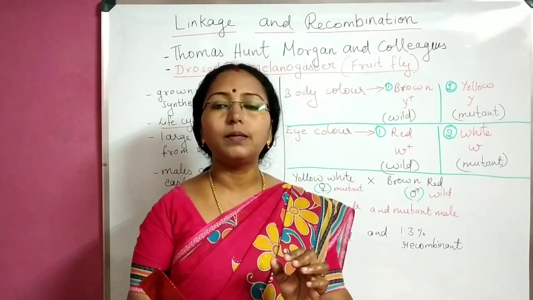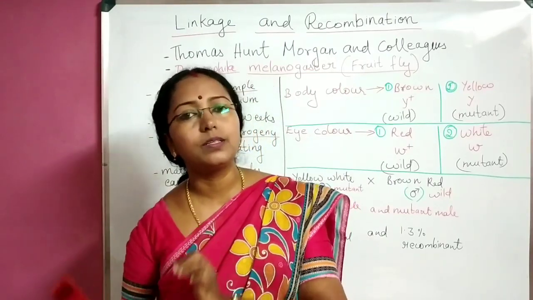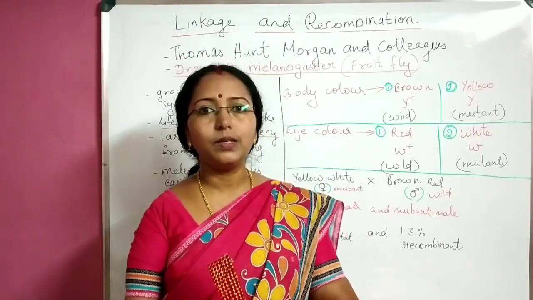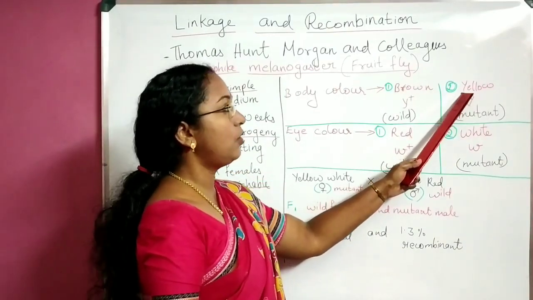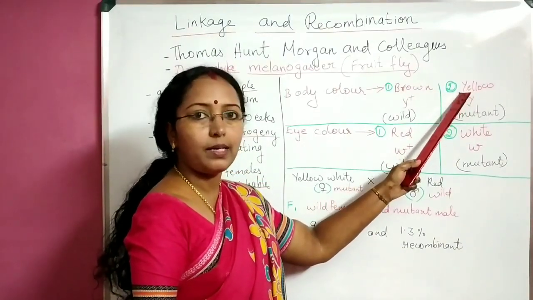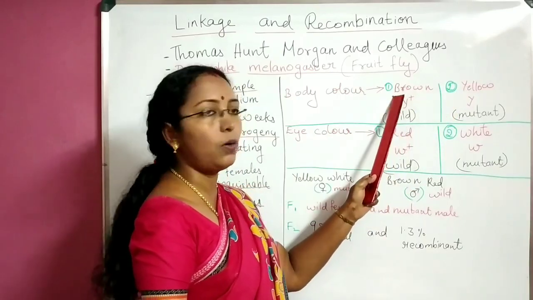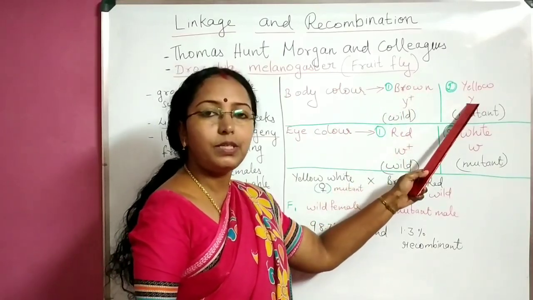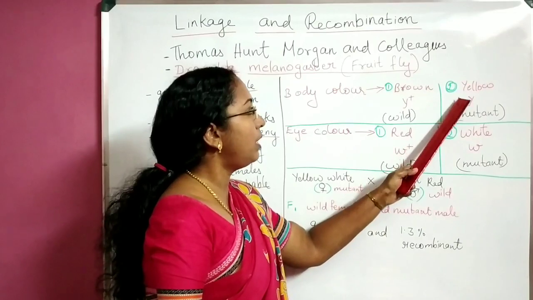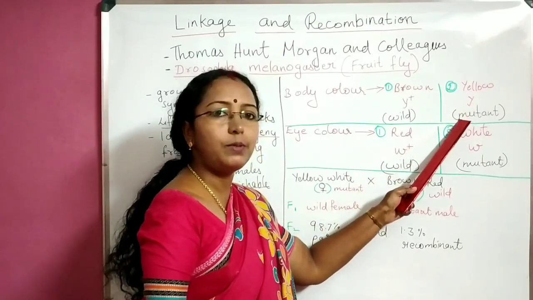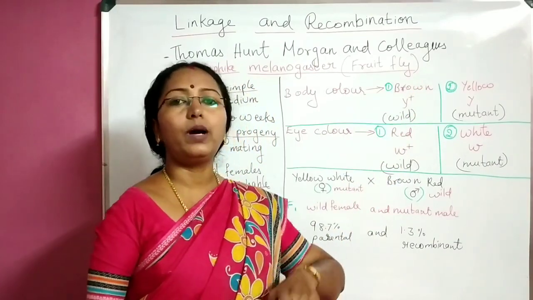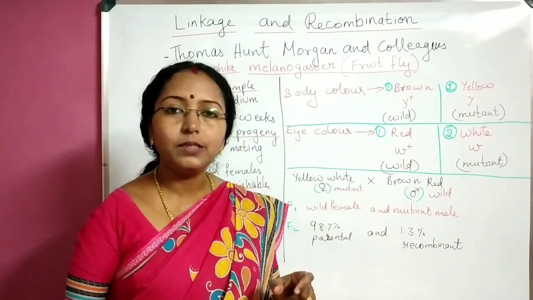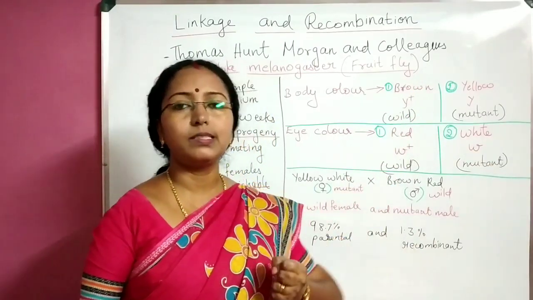If we don't use that plus, it is recessive or mutant. So how do we do that? We take the letter of the mutant type, Y for yellow, not B for brown. With that Y, if you simply write Y, it is mutant. If you give a plus to it, it becomes wild type. So which letter do we take? The recessive form's letter we are taking here.